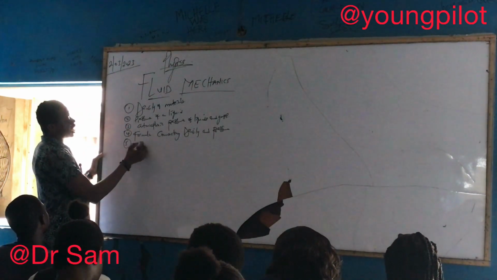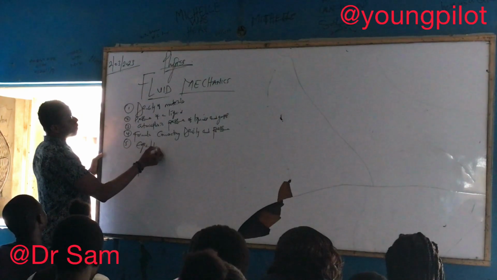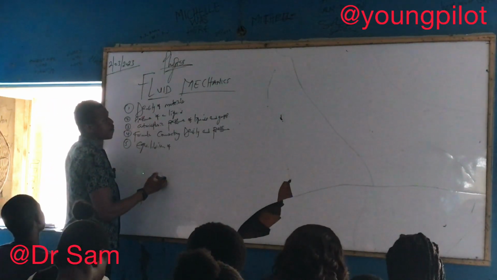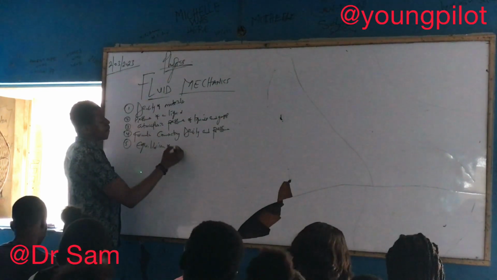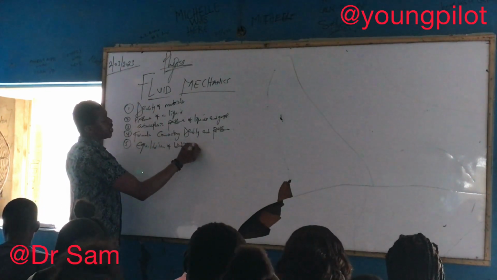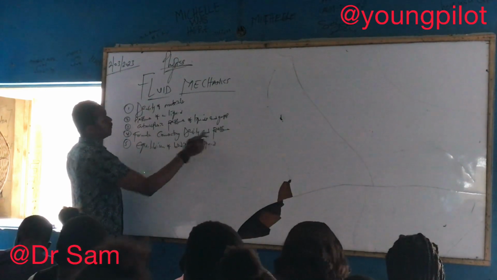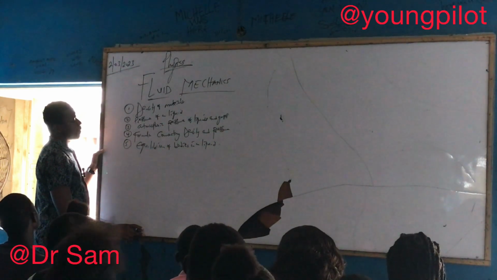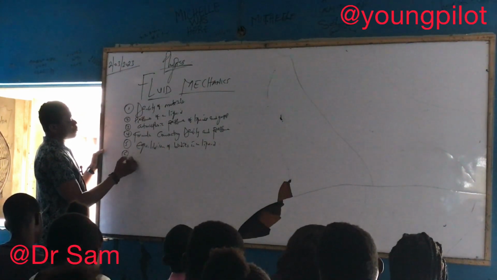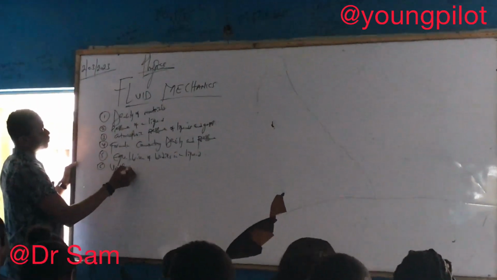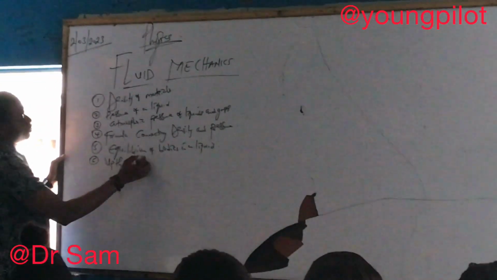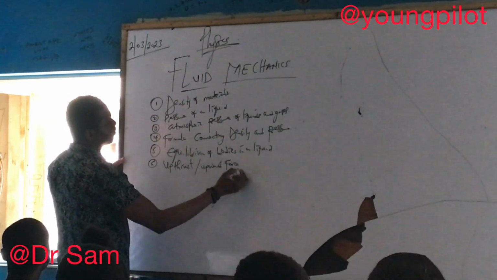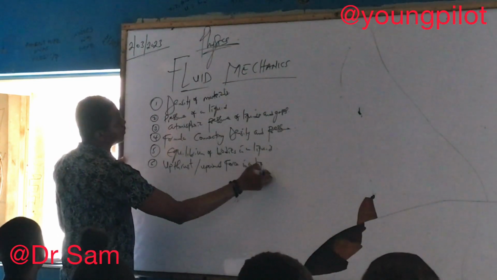Number 5, we are going to look at equilibrium of bodies in a liquid. Number 6, we are going to look at upthrust, upward force in a liquid.